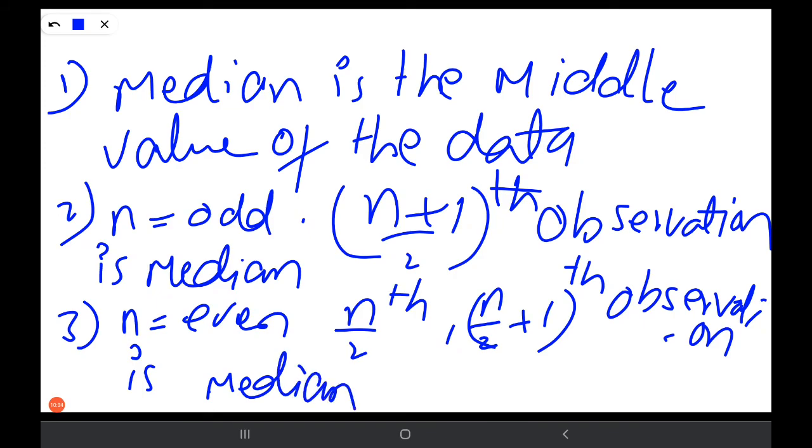And one more thing: the median need not be present in the data. It may be present or may not be present. These four things are very important. I hope you understood these things.